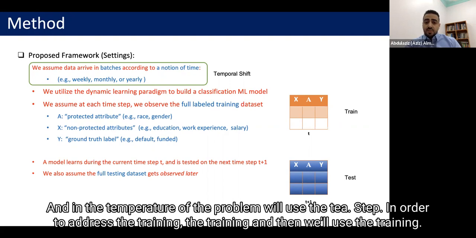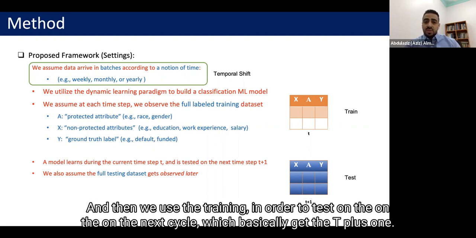In the temporal shift problem, we use the t step to address the training, and then we use the trained model to test on the next cycle, which is basically t+1.